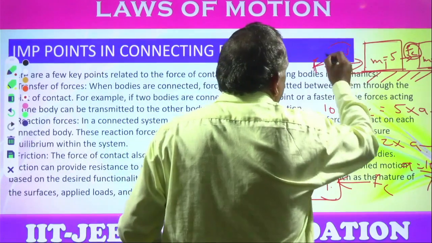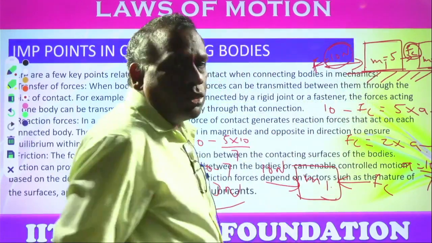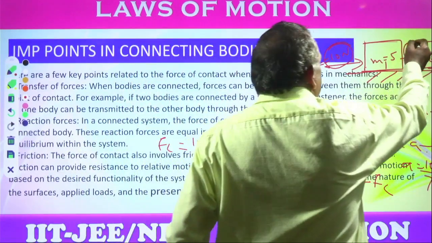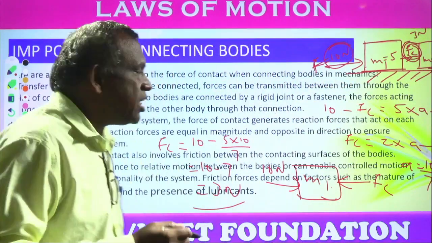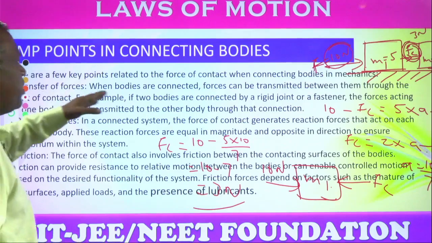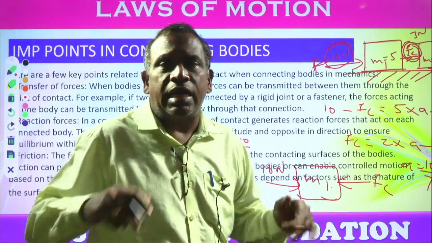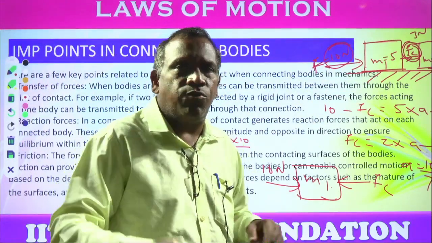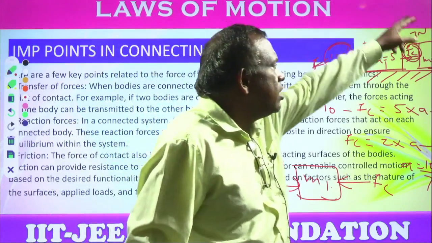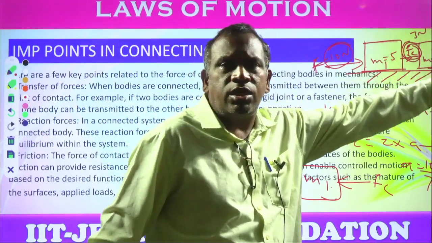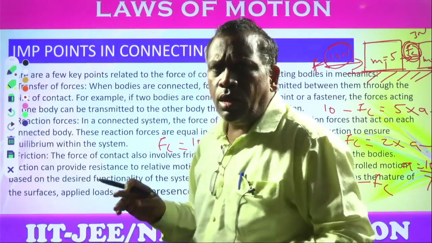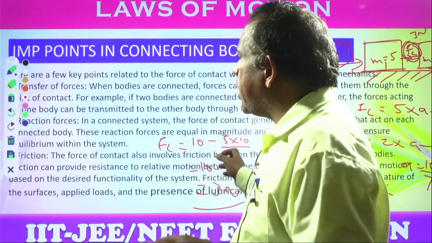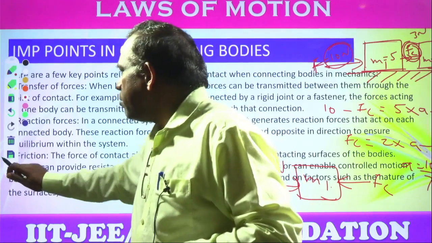If 10 newtons is acting on M1, then the contact force is only 3 newtons here. So it means the transfer of forces is taking place. In the connecting bodies, there is a transfer of force. Here 10 newtons is transferred into 3 newtons due to the mass. This type of transfer of force will be there in the case of connecting bodies.